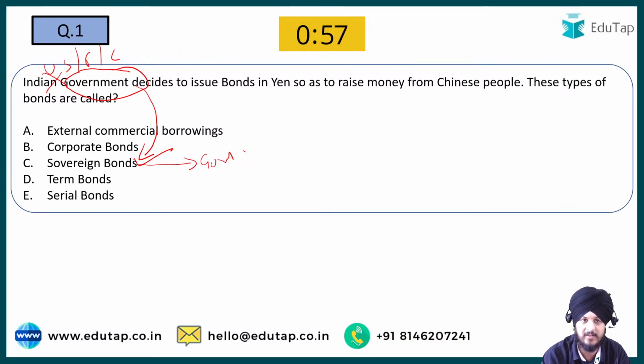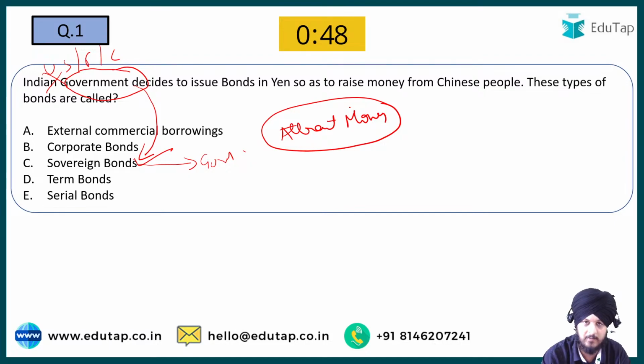And why does the government issue sovereign bonds? The purpose is that the government issues sovereign bonds in order to attract money, so that they can spend that money to promote the economic development of the country. That is the idea behind sovereign bonds. And I would say the rest of the options are easy to eliminate.